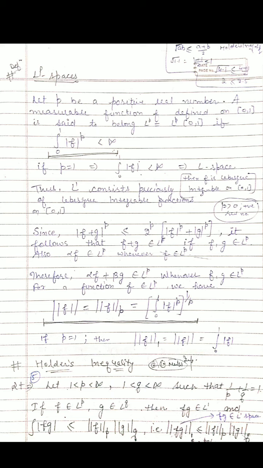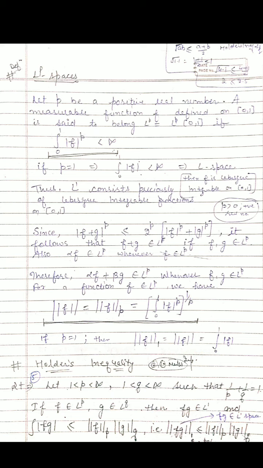So we are taking one special or particular case. If p equals 1, then what we get is the integral from 0 to 1 of |f| is less than infinity. So in this case, basically we are talking about the L^1 space, or what you say, Lebesgue integrable functions on [0, 1]. So if p equals 1, then we are talking precisely about the Lebesgue integrable functions on [0, 1].